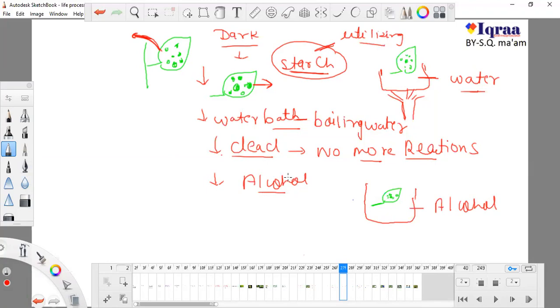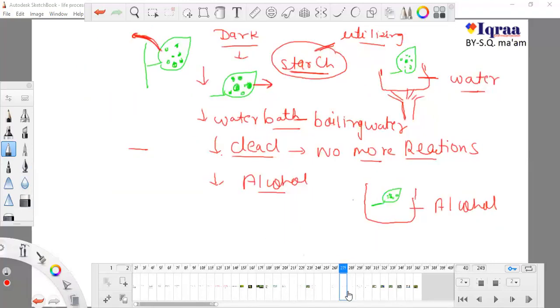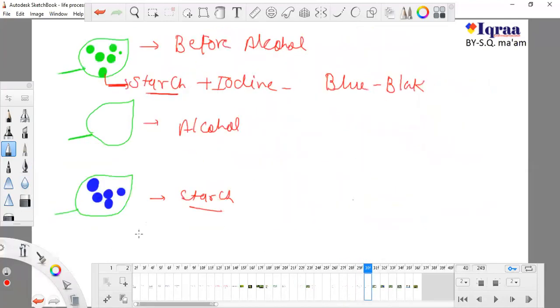So this is the whole process, and we are done with this. Now we are going to learn about the second process. Tell me if you are done with this, or if you have any kind of doubt, then tell me. Is it okay?